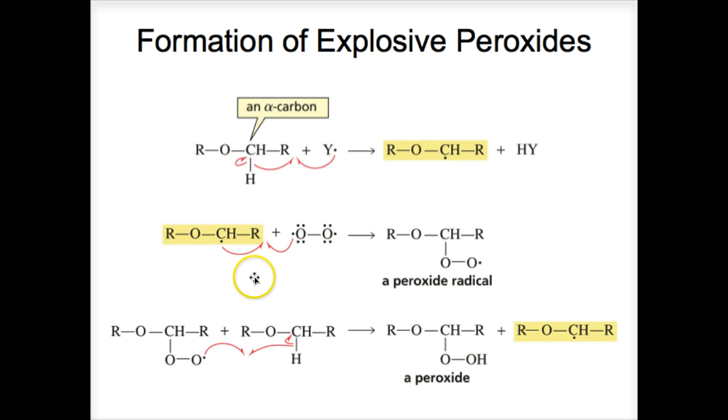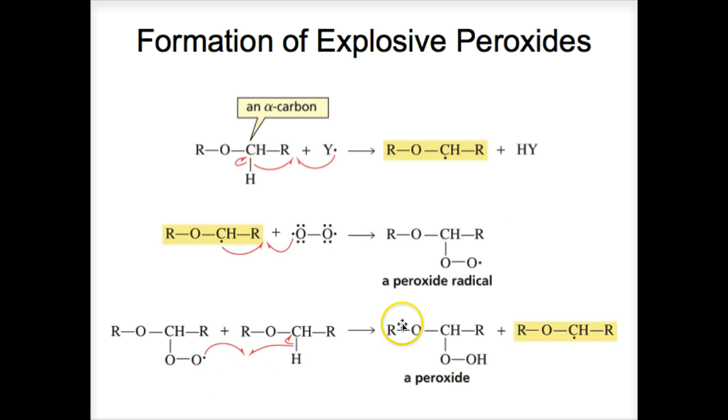Now, here we have a radical reacting with oxygen in a propagation step. Here's the radical that we just produced from the ether. Now it's a reactant with oxygen, forming a peroxide radical. Notice that this electron pairs up with that electron, forming a bond between the carbon and oxygen, and now we have this structure where we actually have the radical, the lone electron, the free electron on the oxygen atom, forming a peroxide radical, which is explosive.